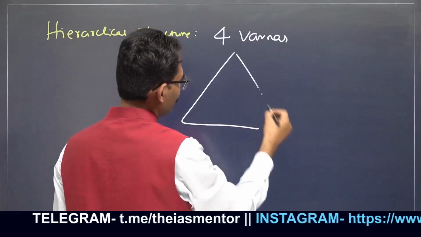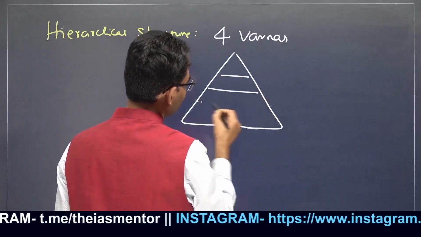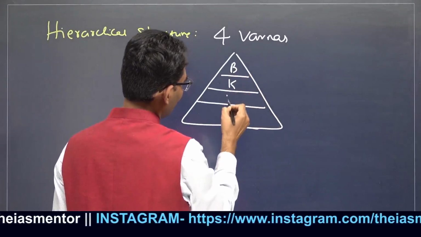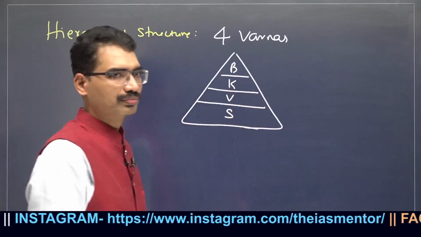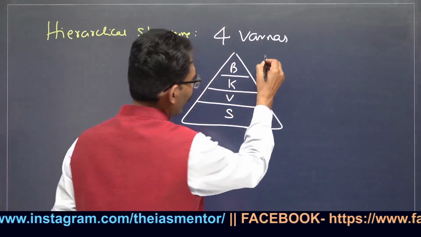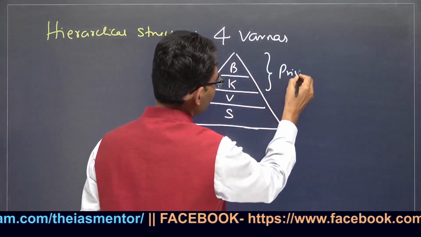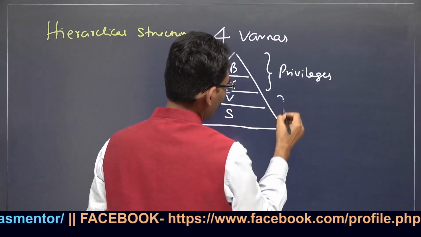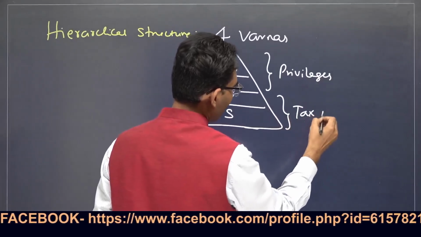The upper 2 varnas enjoy the privileges: Brahmana, Kshatriya, Vaishya, Shudra. These are the 4 varnas. But when it comes to privileges, the Vaishyas are the tax paying community.